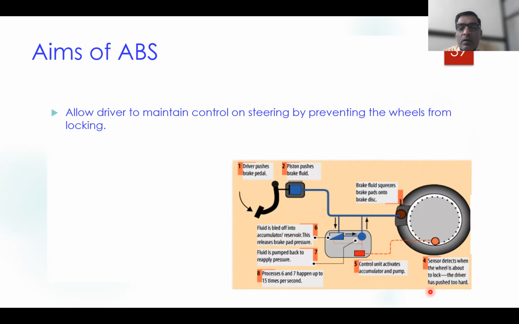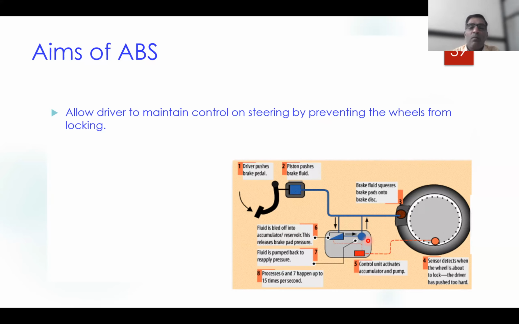In this control unit you can see that it will actuate the accumulator and the pump. Accordingly the signal is modulated, or altered, and this process of altering the hydraulic pressure happens maybe 6 to 7 times, or up to 15 times per second.